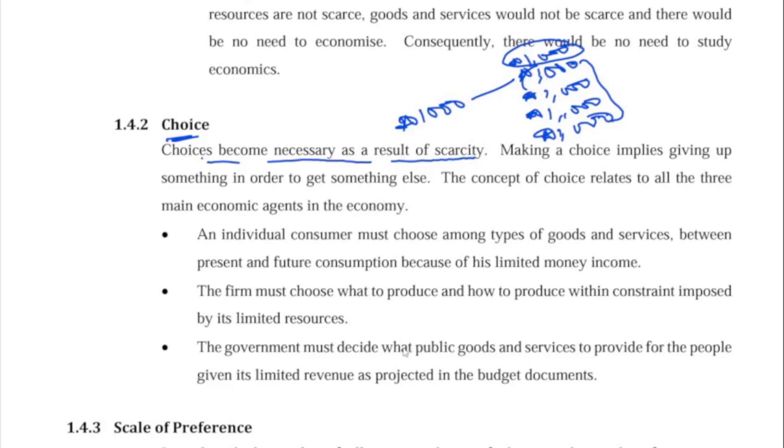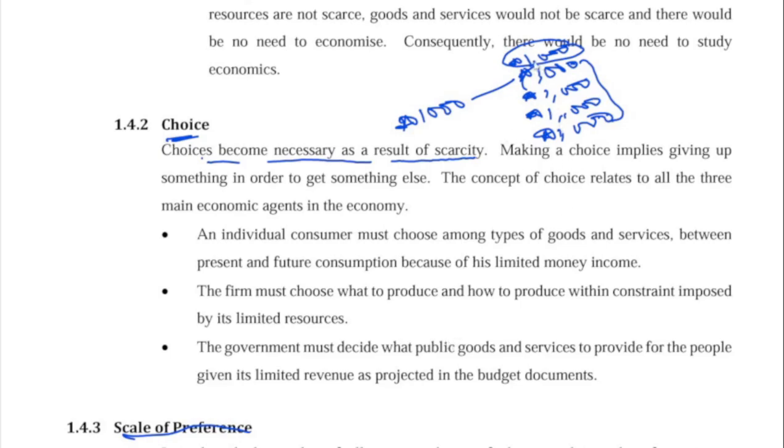Now we have scale of preference. Scale of preference is the third one, and it refers to arranging what? Having a list of all your wants in order of priority or importance.